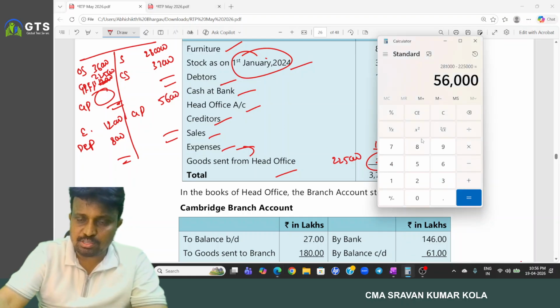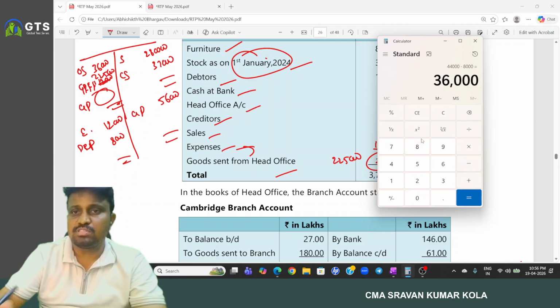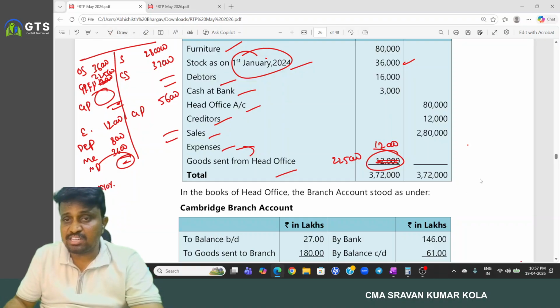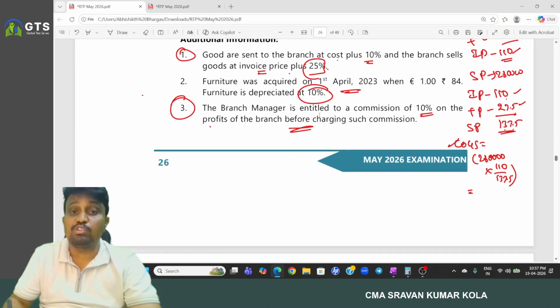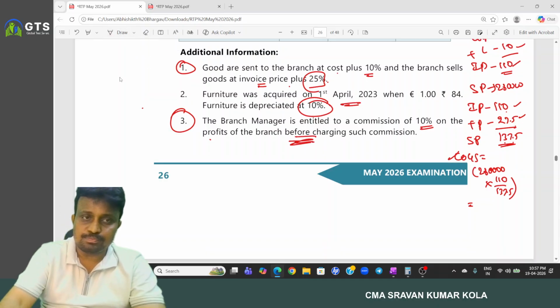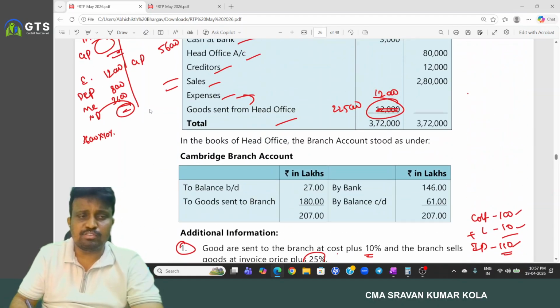So 56,000 minus 12,000 expense minus 8,000 is 36,000. So managerial commission is 36,000 into 10%, 3,600, and the remaining is the net profit, because managerial commission we need to provide before charging such commission. So what is the net profit we have?